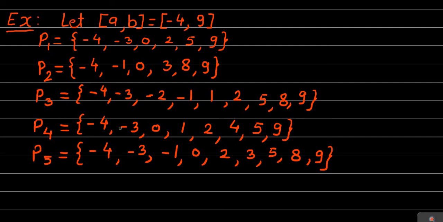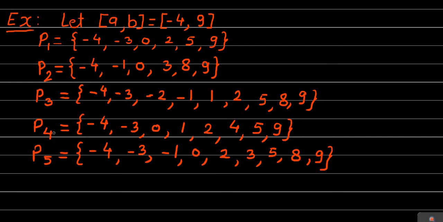Similarly, if we consider P4, see each element of set P1: -4 is present in P4 also, -3 is present in P4 also, 0 is present in P4 also, 2 is also present in P4, 5 is also present in P4, and 9 is also present in P4, which means that P1 is a subset of P4.